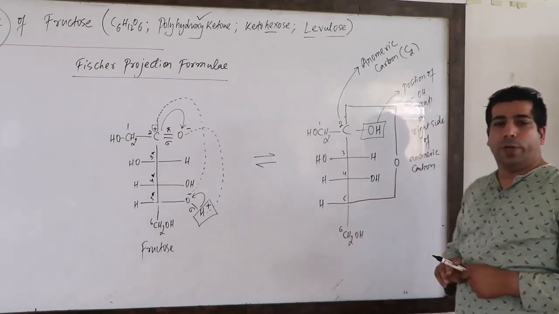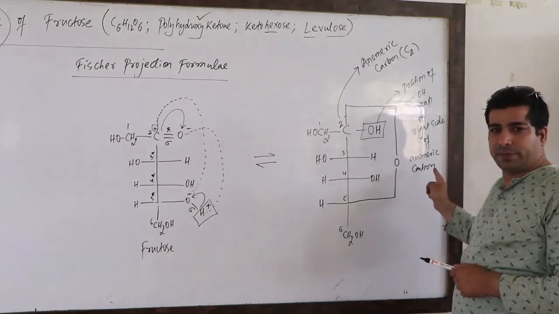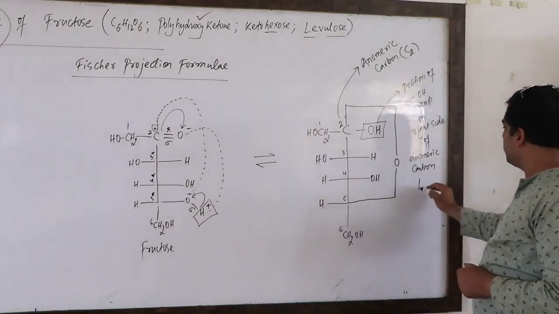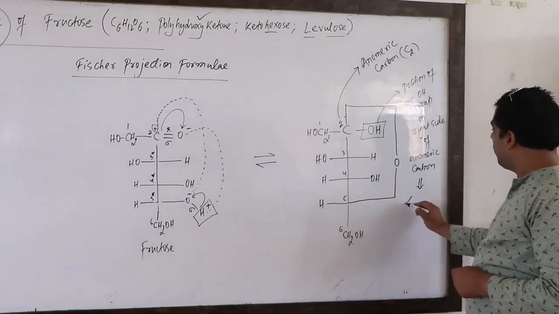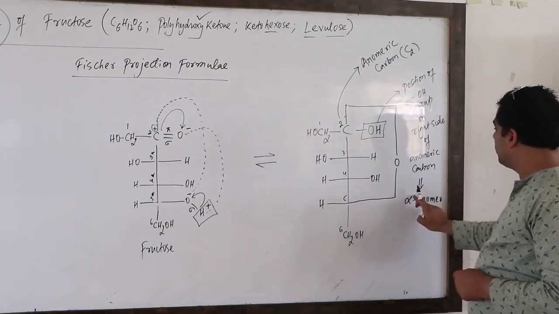So when the OH group is present on the right side of anomeric carbon, we call it an alpha anomer. So this guy is an alpha anomer.